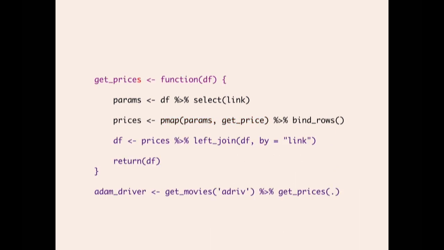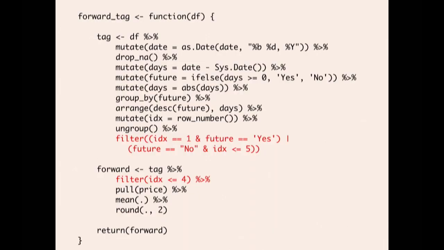You can again wrap that into a function called get prices, and so the entire flow looks like, okay, store everything in an object, Adam Driver, use get movies, and then get prices. So if you want to make money, we actually have to do a cleaning step. In the interest of time, I'm not going to go through exactly what all this does. The relevant pieces are in red. It's basically calculating that like moving window kind of thing. So I'm calculating his current tag and then his future tag. So this is basically just adding the next most recent movie and dropping the last.